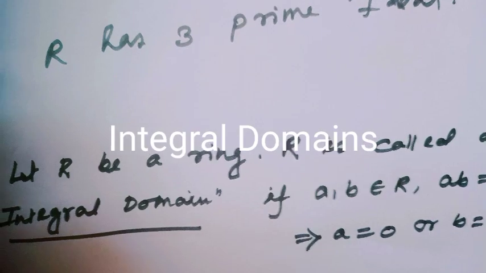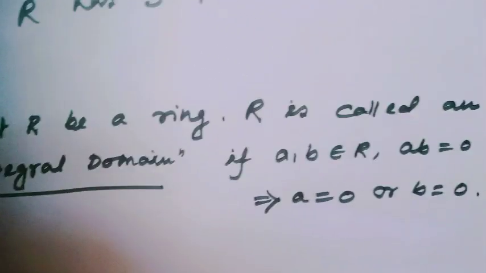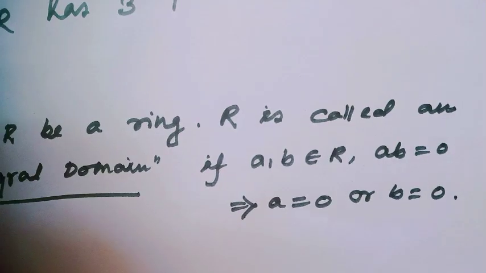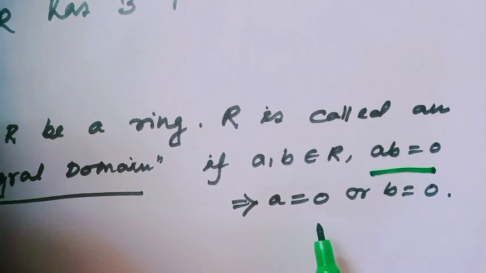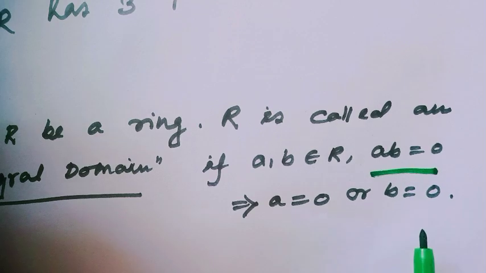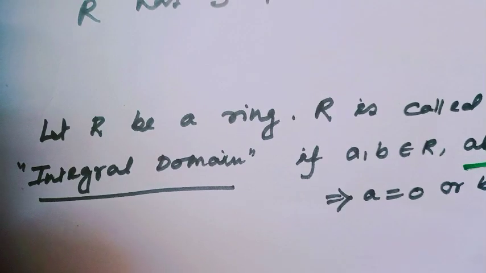And this topic is very important for any competitive exam and for deep knowledge in ring theory. All of us know about integral domain. All of us know if R is a ring, then R is called an integral domain if a, b belong to R and if their product equals 0, that implies obviously either a equals 0 or b equals 0. We all know this is the definition of integral domain.